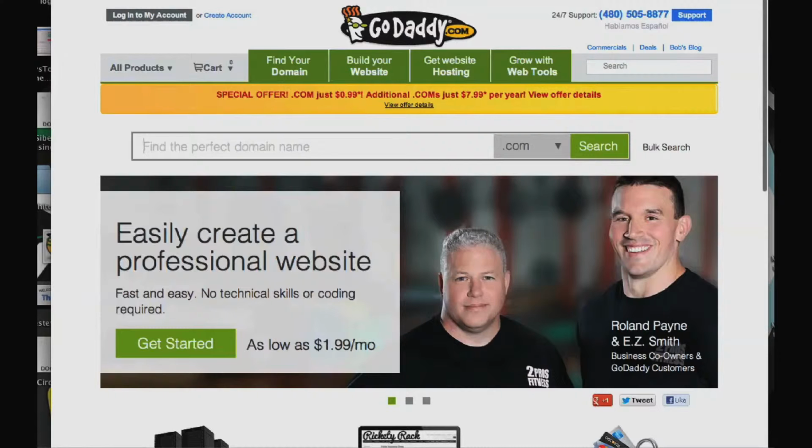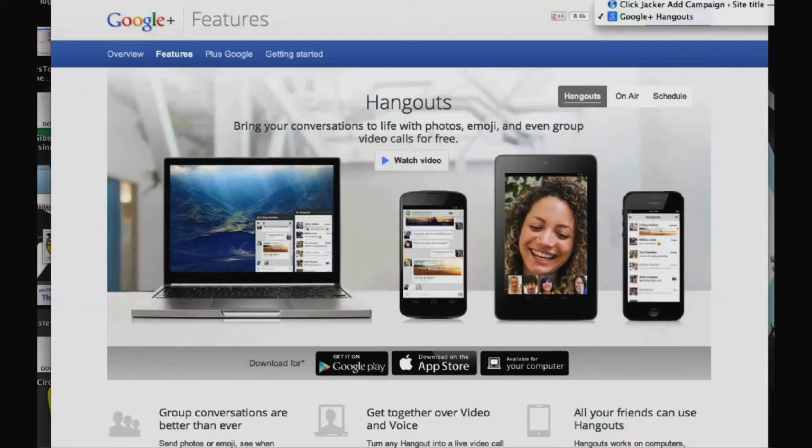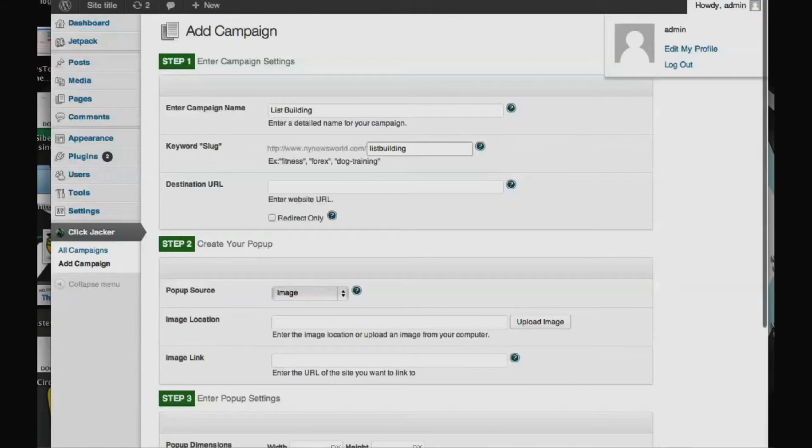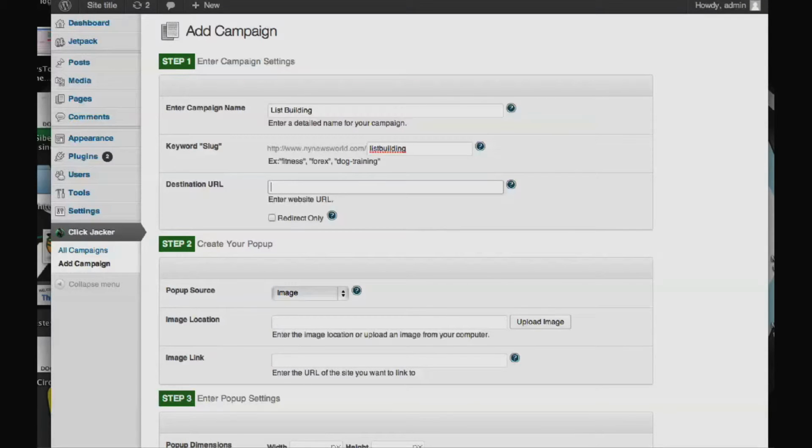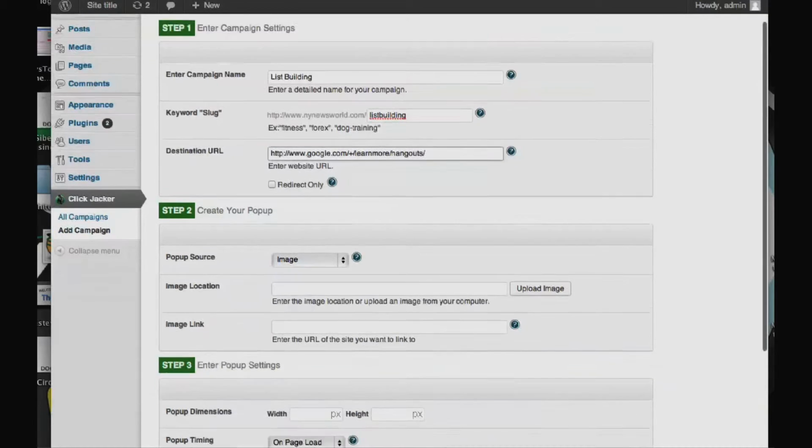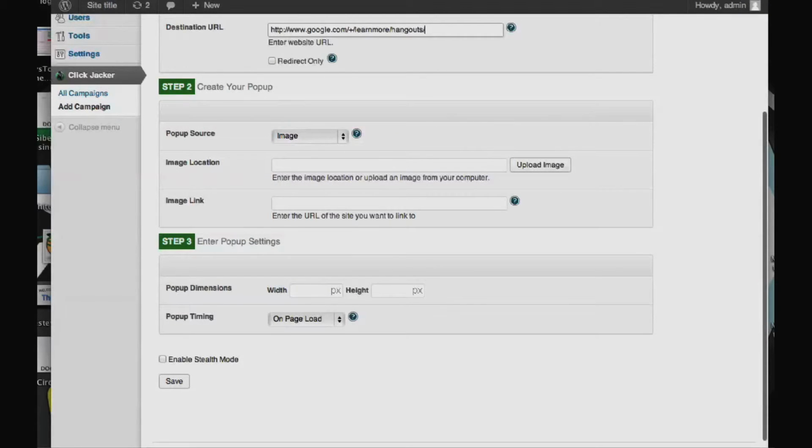So anybody that goes to Google Hangouts and sees this thing that we're selling is going to believe that Google's selling it. Or maybe they will, maybe they won't. But we're going to use Google as the authority behind the sale. So you see destination URL right here. I copied the address bar. That's the Google Hangout page, okay? So when we get our link, we're going to have a unique affiliate link for this product that I want to sell. You're going to drive people right to that page, okay?